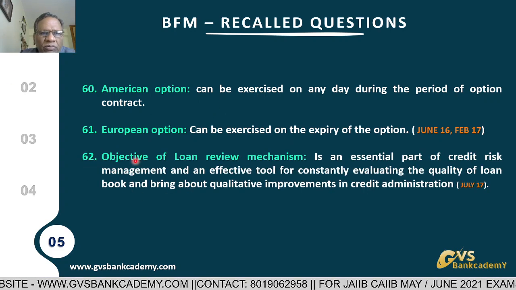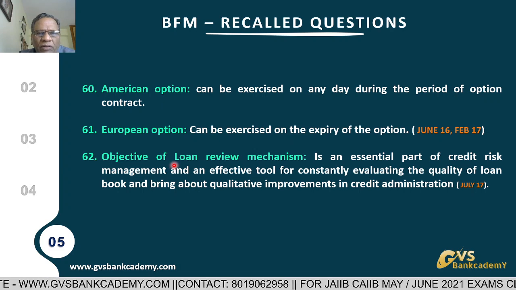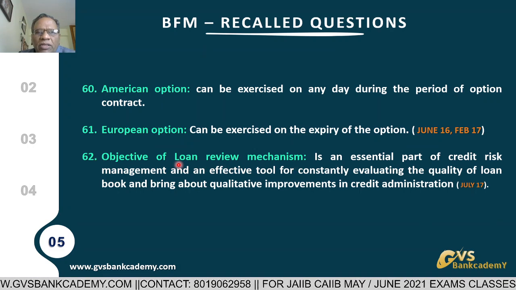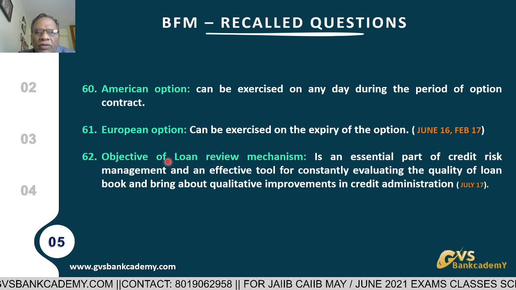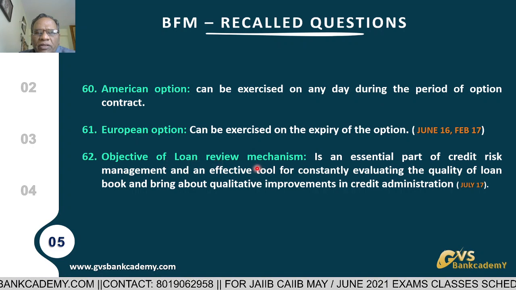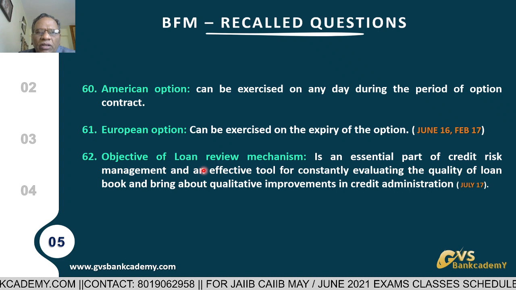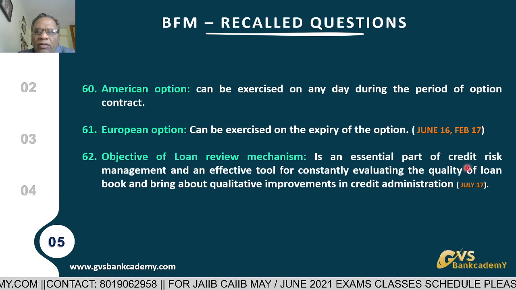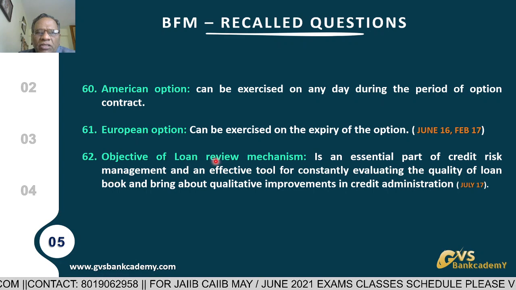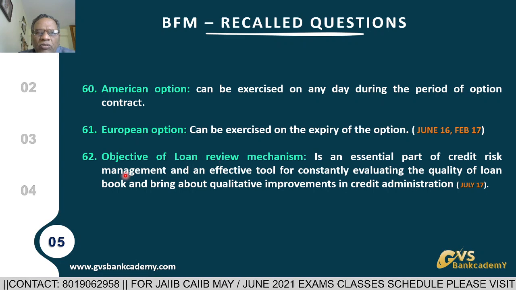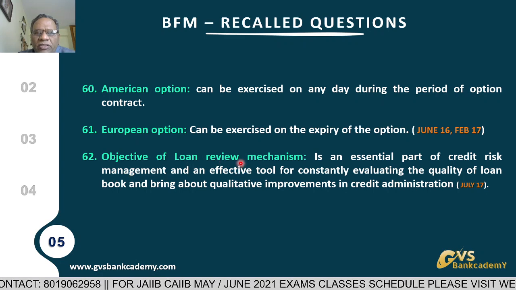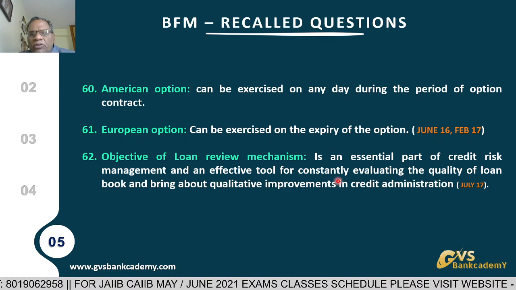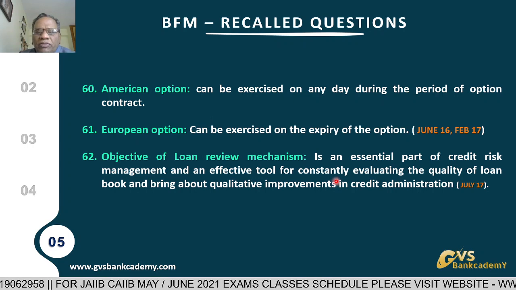Now, 62. Object of loan review mechanism. In the name itself, loan review. What is the object of loan review? Whenever you are doing a loan review mechanism in advances, we are assessing the credit risk involved in that proposal. Credit risk management: whatever risks are there are going to be rectified. And this is an effective tool for constantly evaluating the quality of the loan advances.